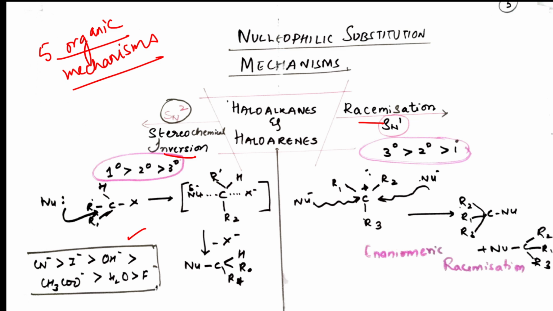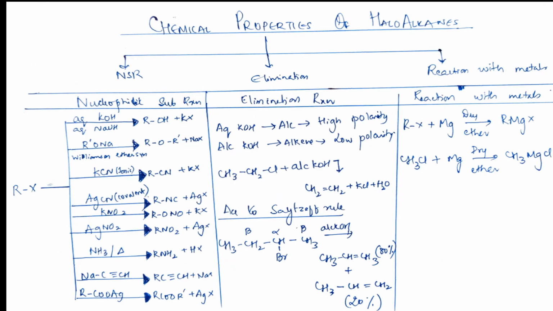All right. From there, gradually proceeding into the chemical properties of the haloalkanes, it shows 3 varieties of chemical properties. One is your nucleophilic substitution.